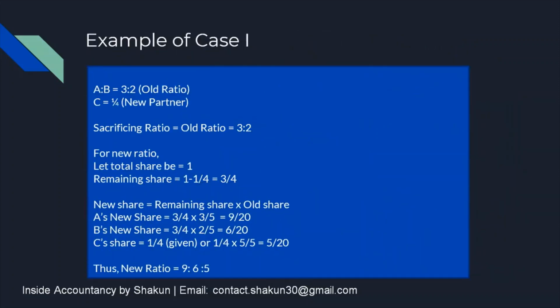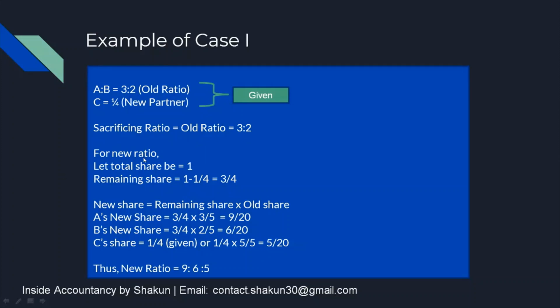A and B are partners sharing profits in the ratio of 3:2, and C is the new partner who comes into the firm with 1/4 share. So this information would be given to you in the question. So when only such information is given, that is when the old ratio and new partner's share is given, then how do you calculate the sacrificing ratio and the new ratio? In such circumstances, the sacrificing ratio and old ratio are the same. So our sacrificing ratio will be 3:2.